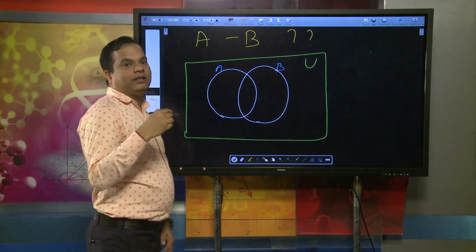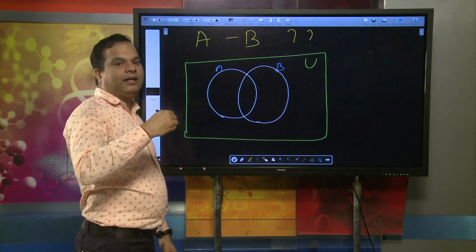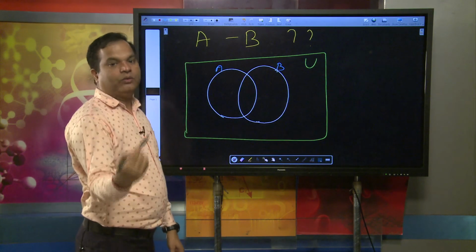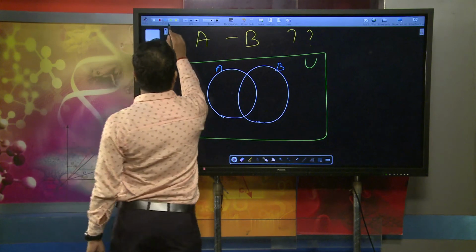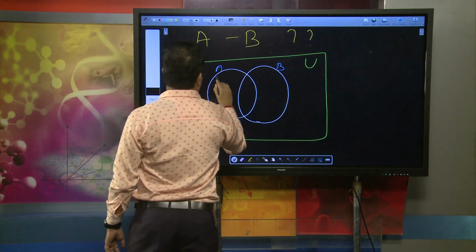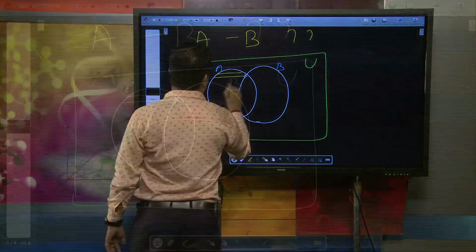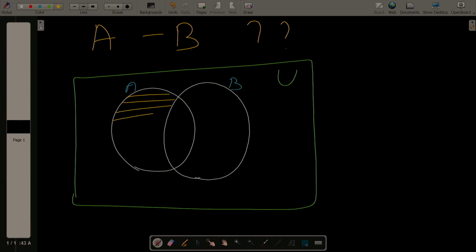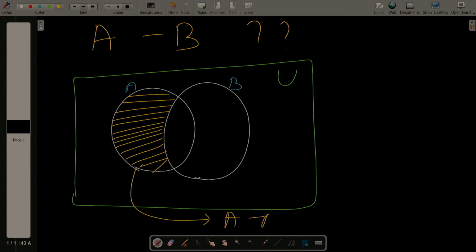That means A is there and B will not be included. Symbolically, I can represent it like this area, which will not touch B and only covers the area A minus B. This will be the graphical representation of A minus B.